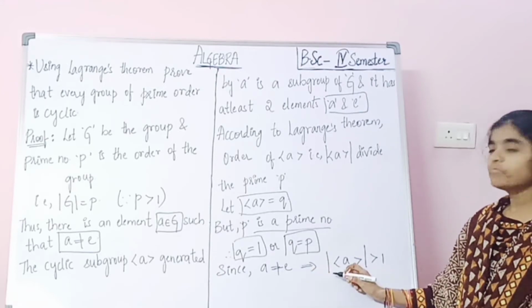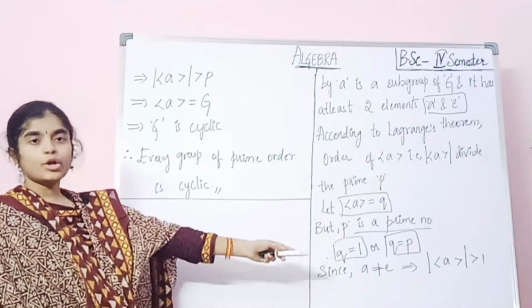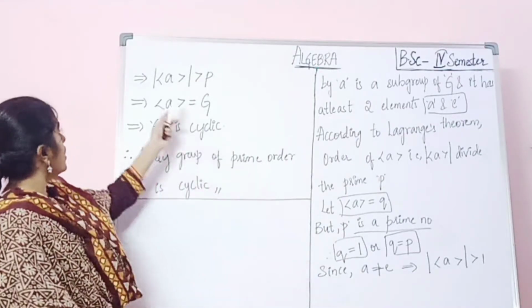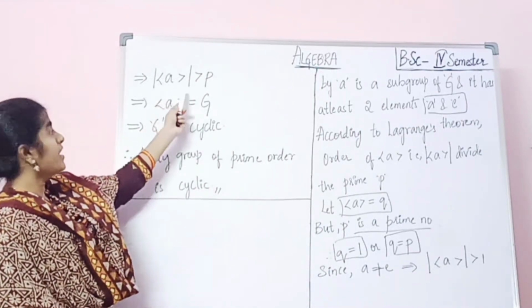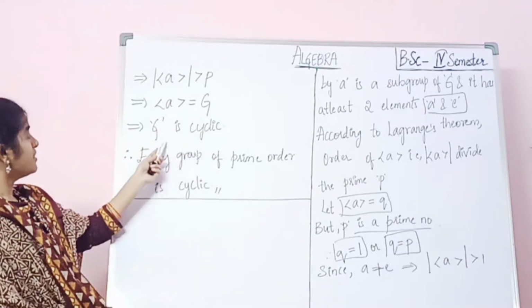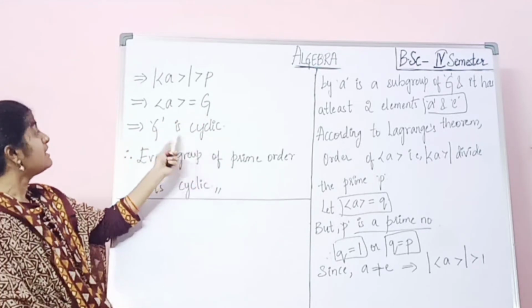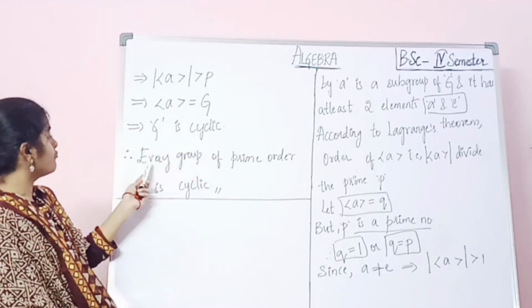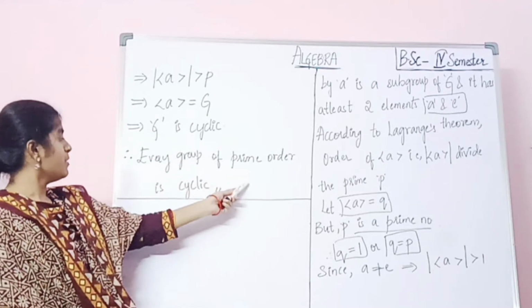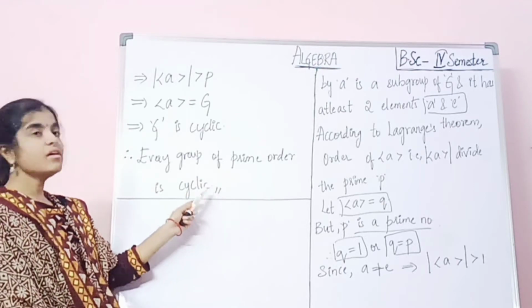That implies order of a equals p, so the generator a generates G. If G is generated by a, then G is cyclic. Therefore every group of prime order is cyclic.